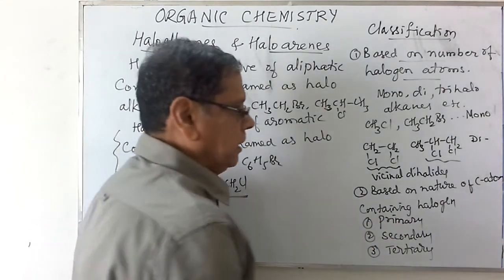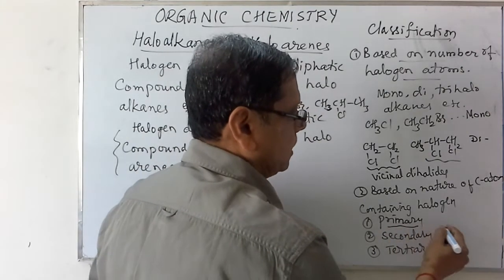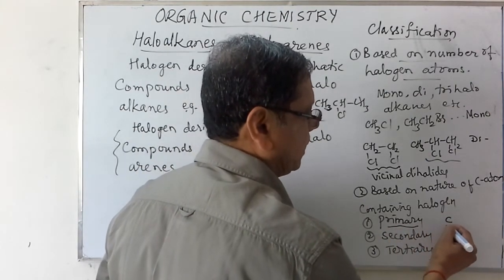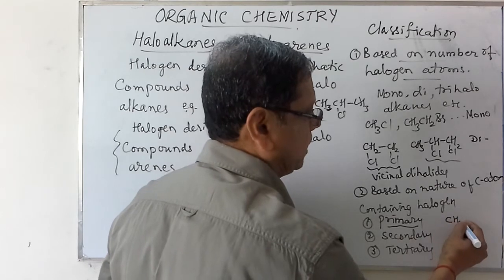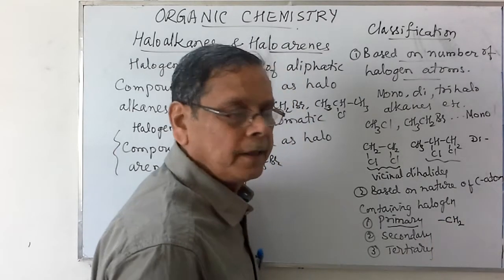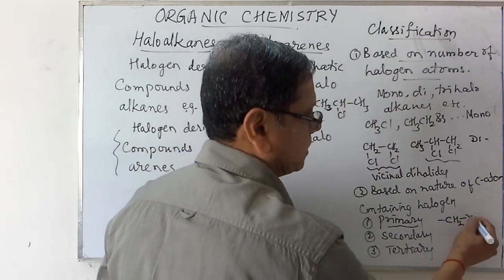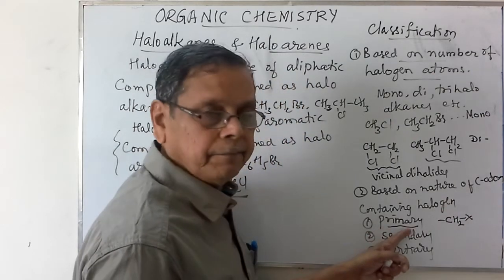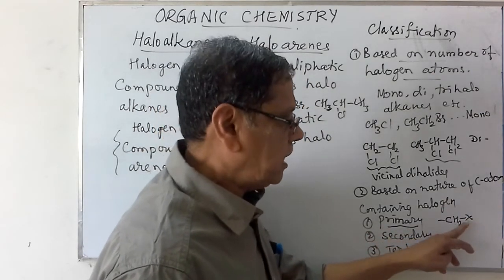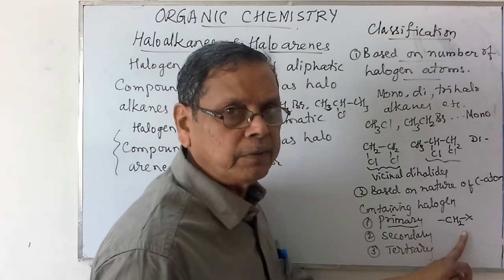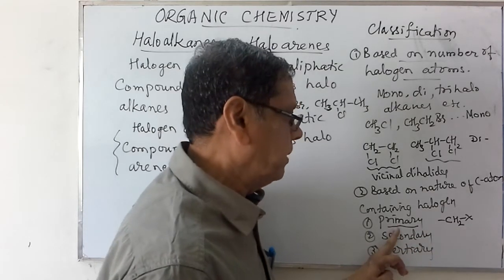alkyl halides. In case of the primary alkyl halide, the carbon atom which is containing the halogen atom must contain minimum 2 hydrogen atoms. So if this is CH2X, it is called primary. That is, halogen is attached to a carbon atom containing minimum 2 hydrogen atoms. It is called primary.